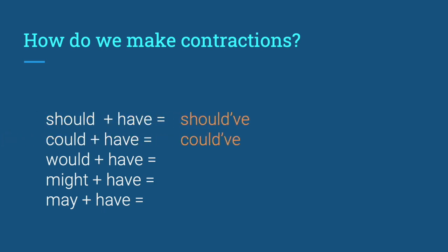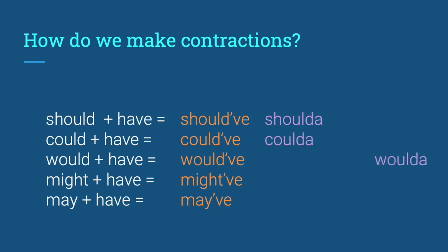How do we make contractions? To make contractions, we combine should and have. Should've, shoulda. In the first example, should've, I've dropped the ha sound in have. I'm just pronouncing v. So should have becomes should've. In the second example, shoulda, I've dropped pretty much all of have. All that's left is the ah sound. So should plus ah, shoulda.